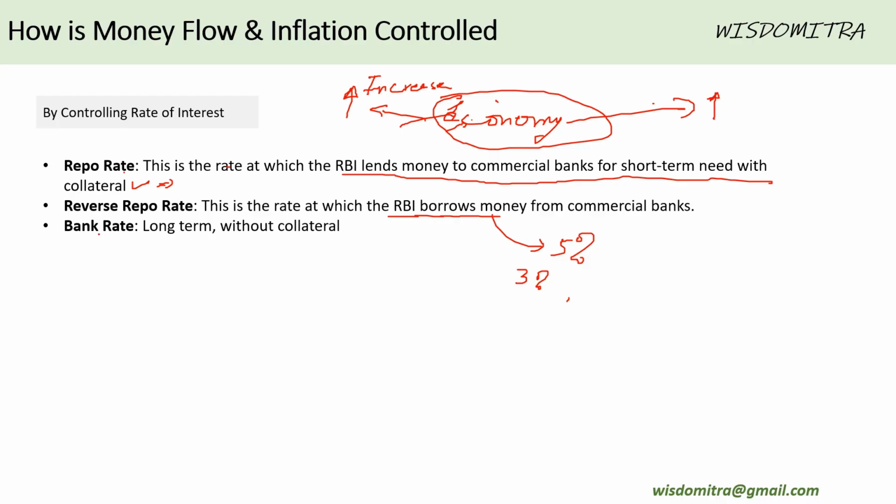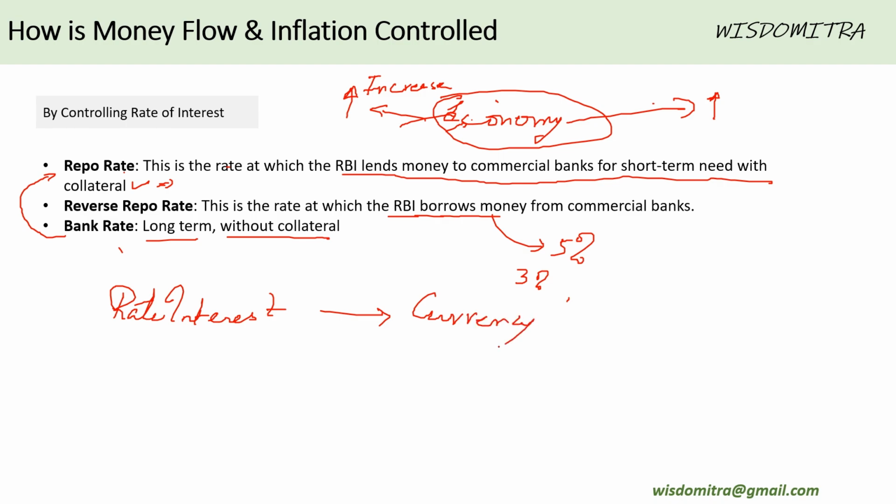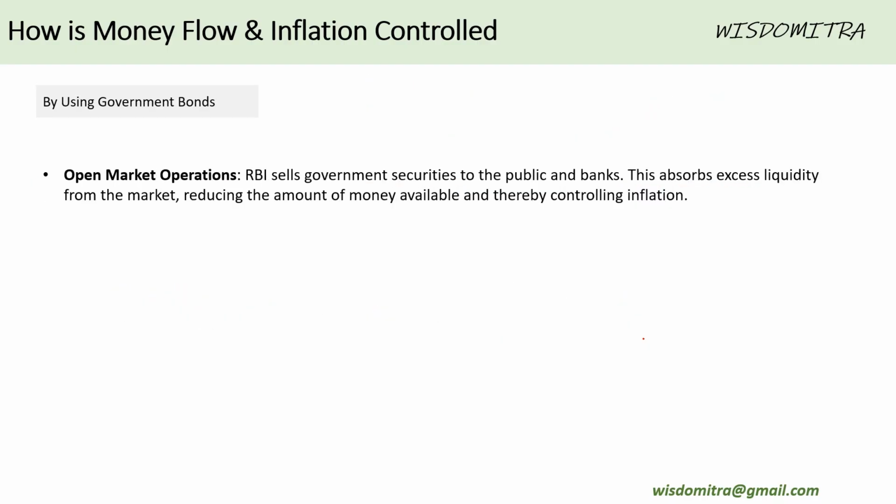Third is bank rate. It's same as repo rate. The only difference is that it is long term and it is without any big collaterals. So by these three methodologies, RBI controls the rate of interest, and through rate of interest, it controls the currency flow. Is this clear? Hopefully, yes. Right. What's the second method that RBI uses to control money flow and inflation?